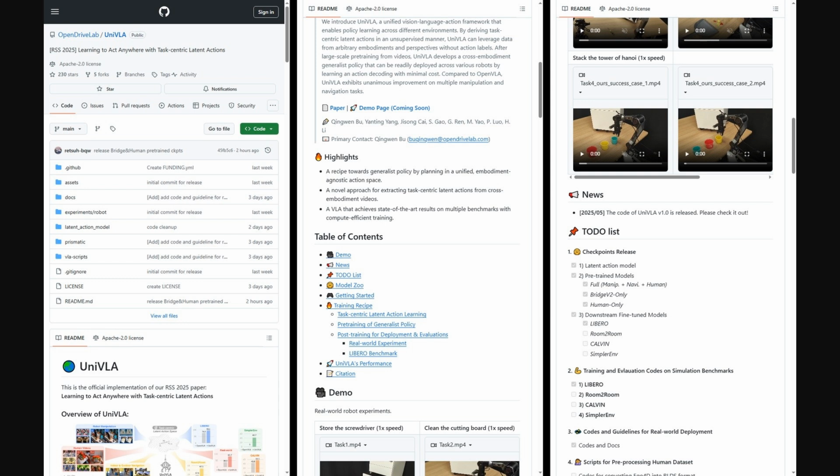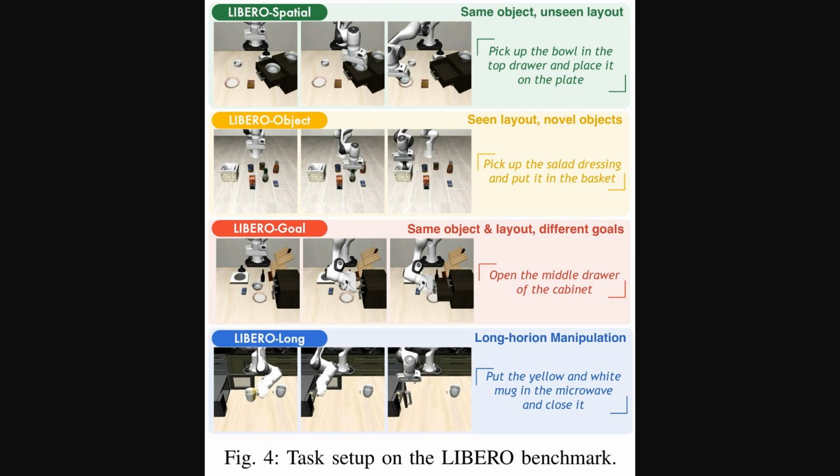which is pretty comprehensive. Alright, so a key part of UniVLA is its use of what the paper calls task-centric latent actions. Latent actions are essentially compact, learned representations of what a robot needs to do, derived from videos without explicit action labels. Think of them as high-level instructions, like pick up an object, rather than very detailed joint movements. UniVLA learns these task-centric latent actions to capture the core essence of a task.